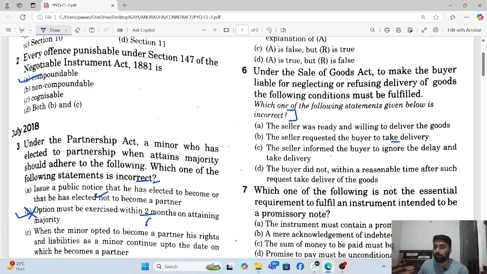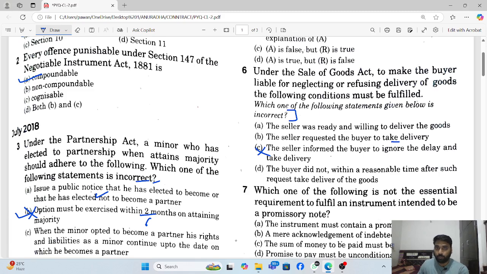The seller informed the buyer to ignore the delay and take delivery. That is incorrect. The seller is only required to be ready to make delivery. The buyer did not, within reasonable time after such request, take delivery of the goods. So the incorrect portion is C. The seller informed the buyer to ignore the delay.